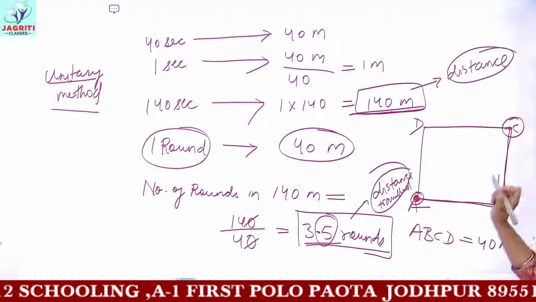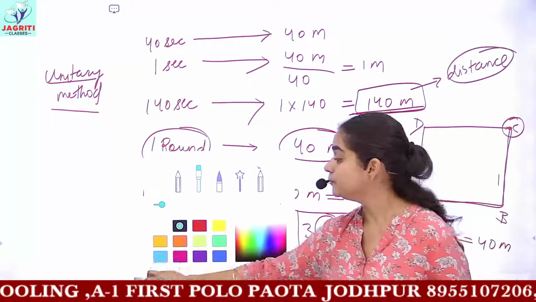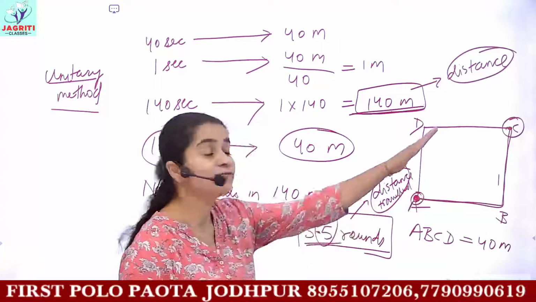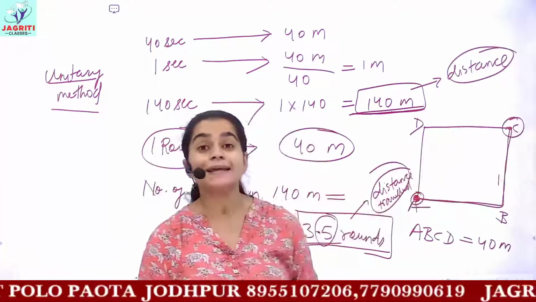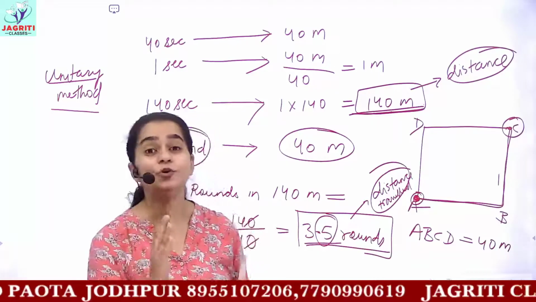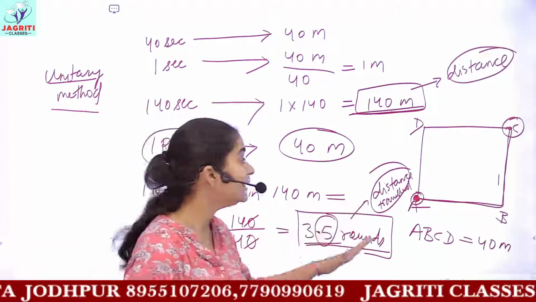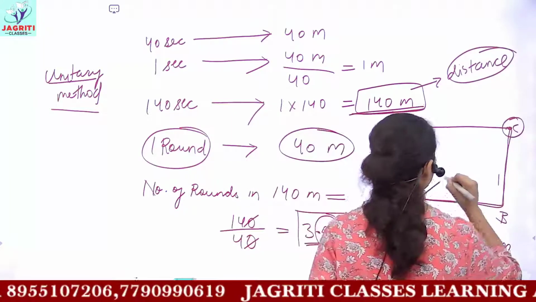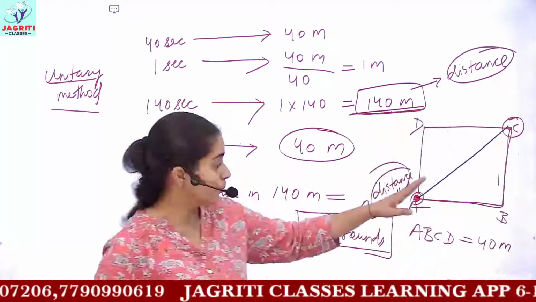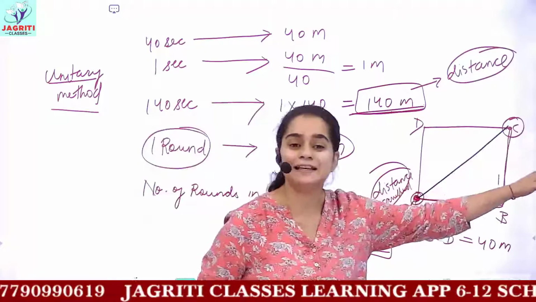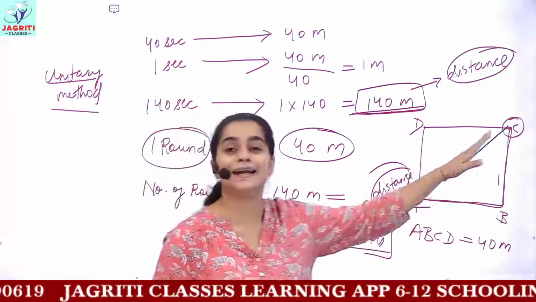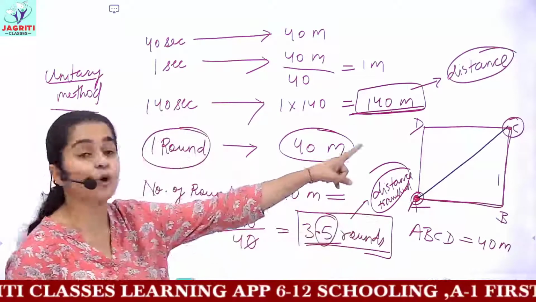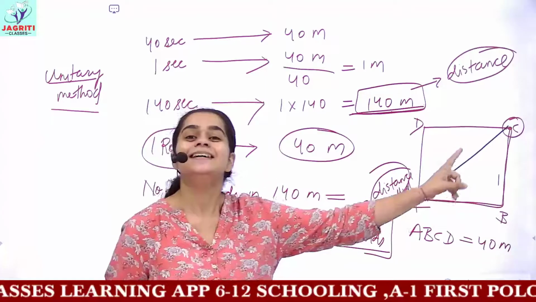Now for finding the displacement, what do we have? Displacement is the shortest distance between initial and final position. For getting the shortest distance, you have to move in a particular direction, which can be explained by making a straight line from point A to point C. This straight line from A to C gives you the shortest distance between both points, and you can call it the displacement.